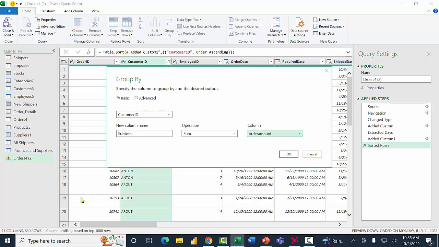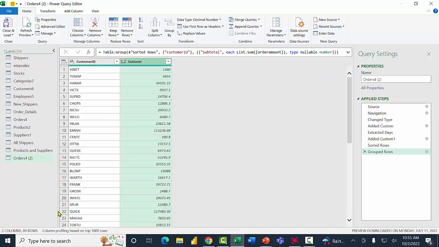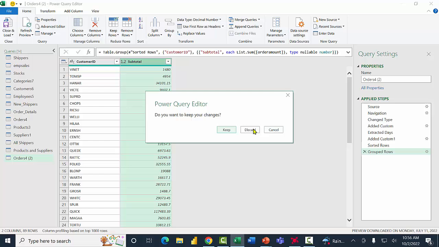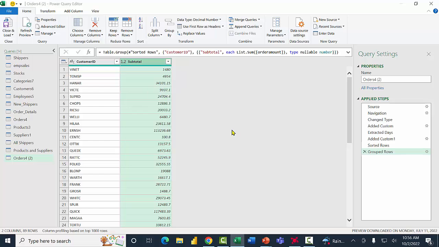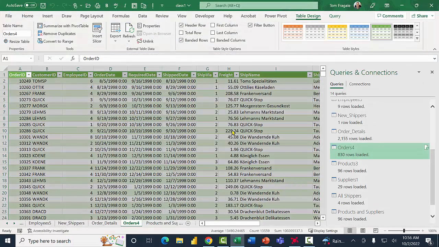Notice before I click OK, right now I have 830 rows, or 830 individual orders. So I'll click OK. Now I have 89 rows, 1 row for each different customer, and now I have a subtotal for each customer. So that was called a Group By query, and it's really a great way to do subtotals out of your data. So I'm going to close that window, and I'm going to keep the changes. And now in just a second, we'll see a new table.